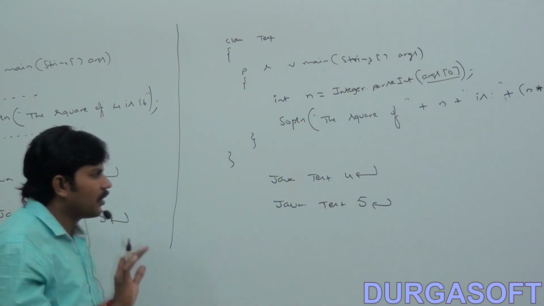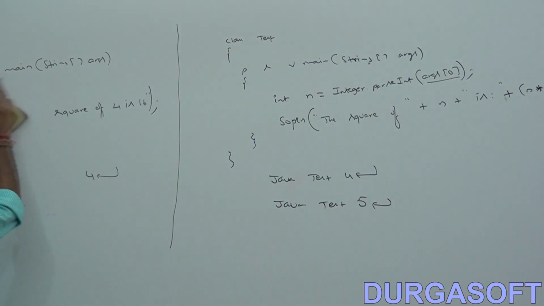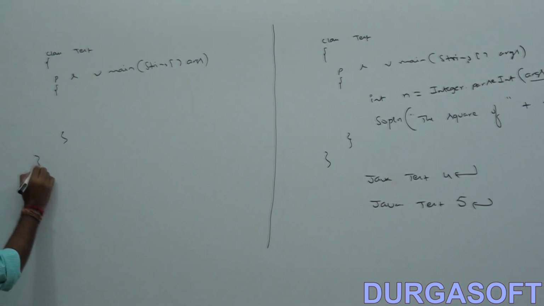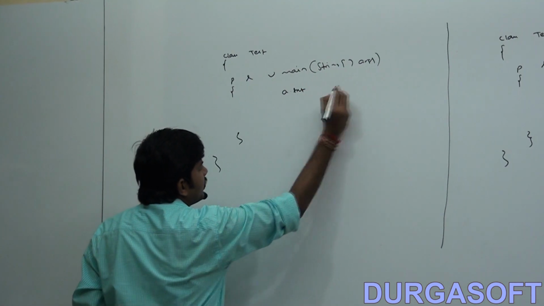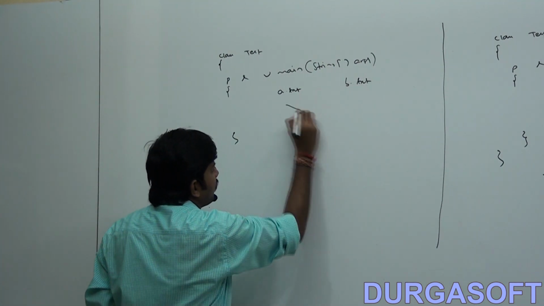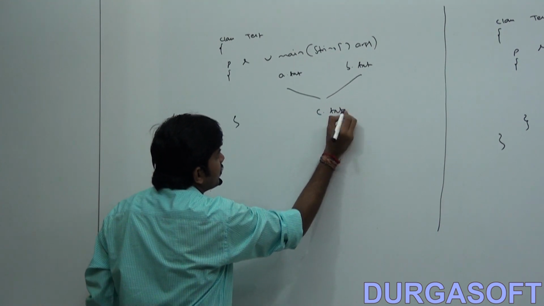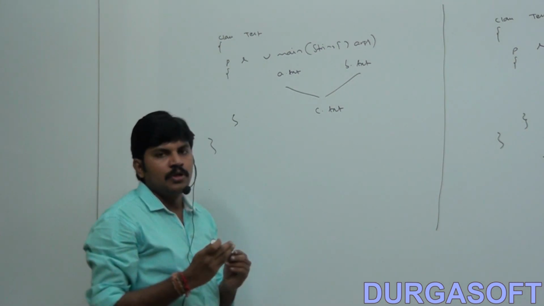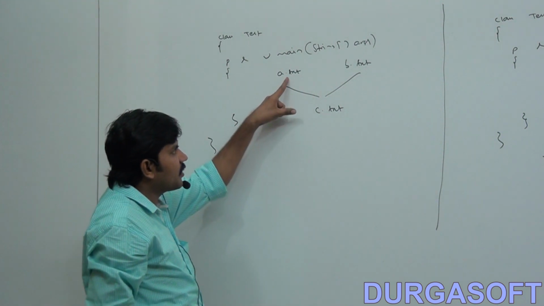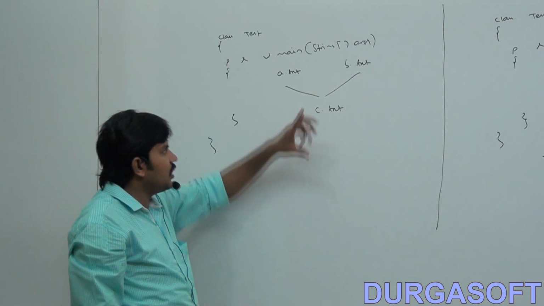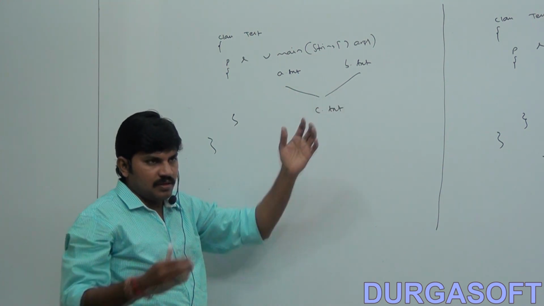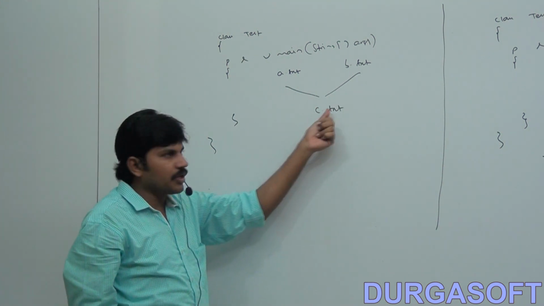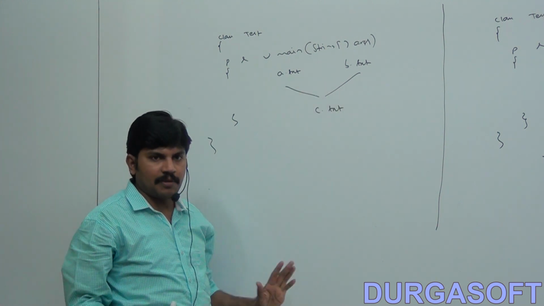Let me go for one more example. Just observe this one. Sir, I have one main method. I wrote the program to merge data from a.txt and b.txt files into c.txt. Now I executed it. Yes, from the A and B files, it took the data and wrote it into c.txt. File merge happened, successful.